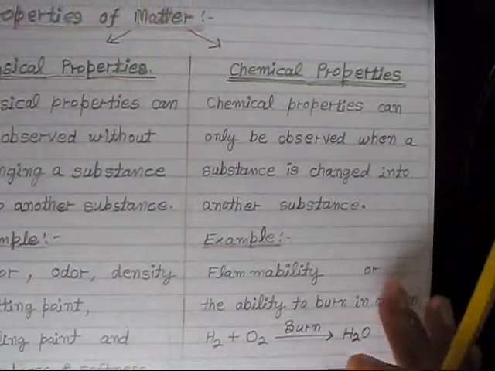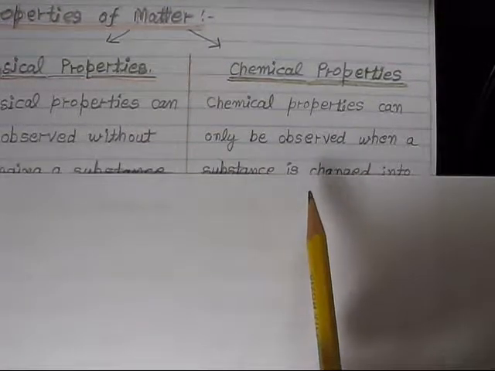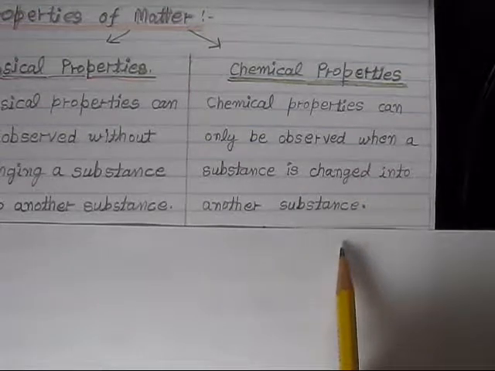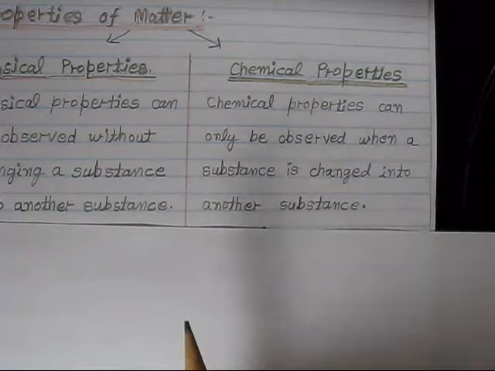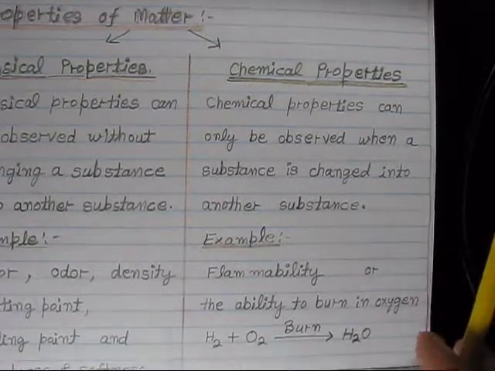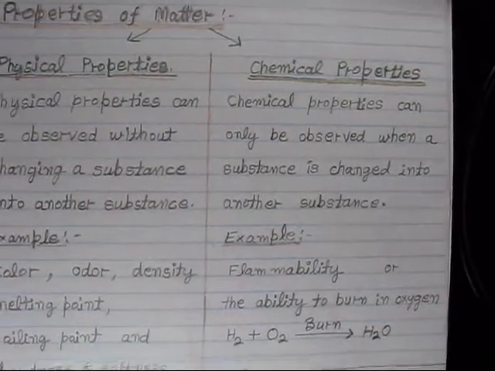And what about chemical properties? Chemical properties can be observed when a substance is changed into another substance. It means one matter can be converted into another matter. For example, the best example is the burning of coal or wood.